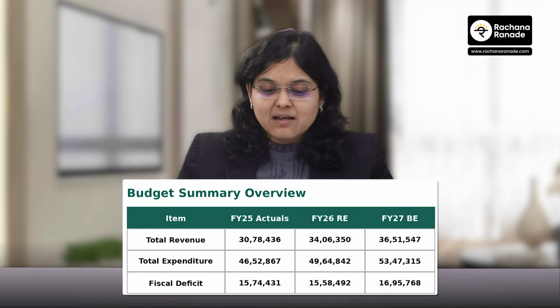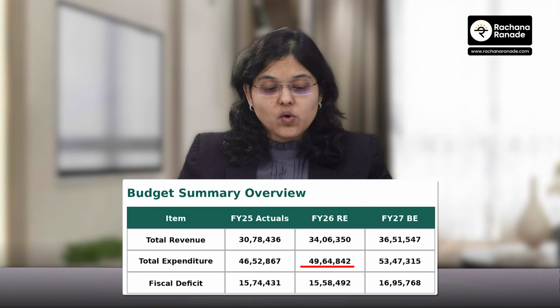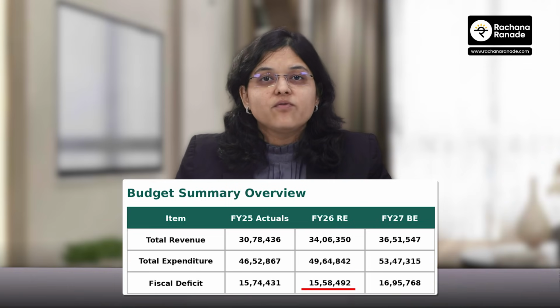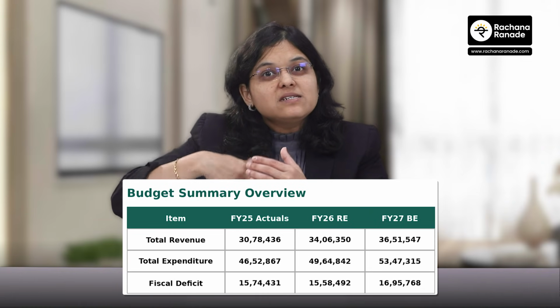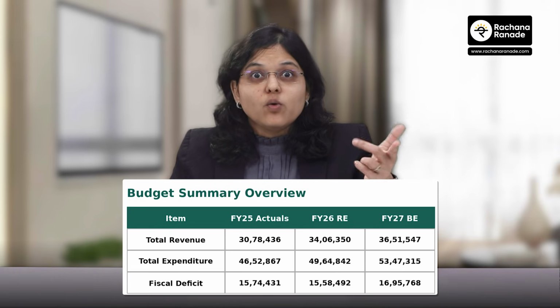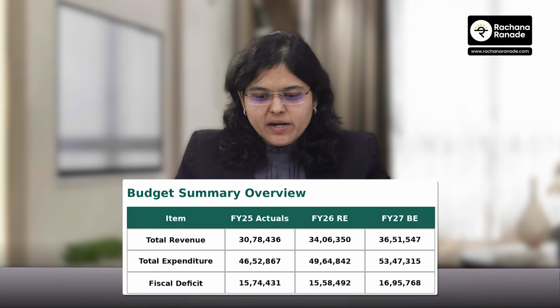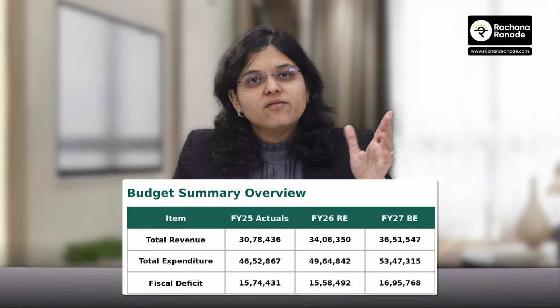For India, I'm not going to call out the whole number. I'm just going to round it off. All rupees are in crores. Okay. So total revenue for 26 revised estimate was 34 lakh crore rupees. Total expenditure was 49 lakh crore rupees, and fiscal deficit was around 15.5 lakh crore rupees. Now, if I talk about BE, what is BE? It is a budgeted estimate. What could happen in the next year? So that expected revenue at a country level, India's revenue is expected at 36.5 lakh crore rupees, expenditure at 53.4 lakh crore rupees, and fiscal deficit at 16.95 lakh crore rupees.